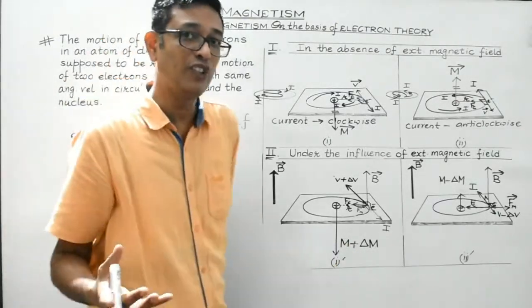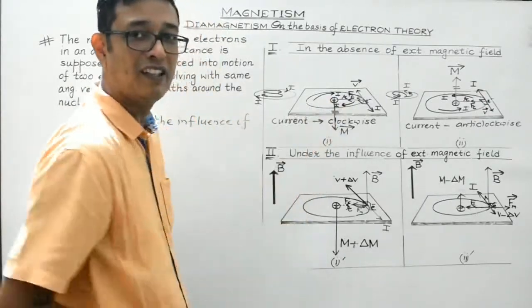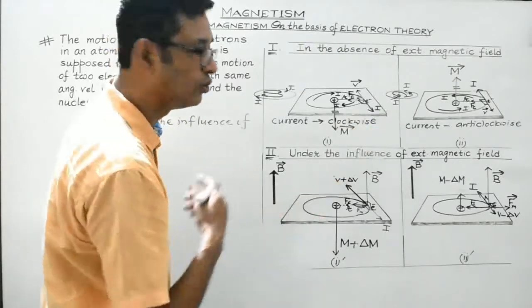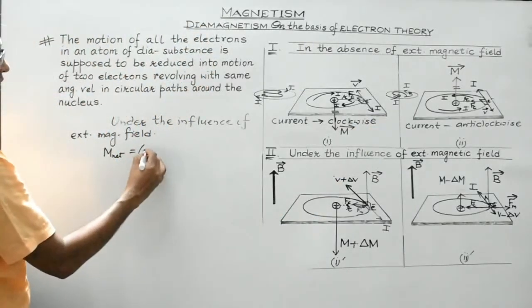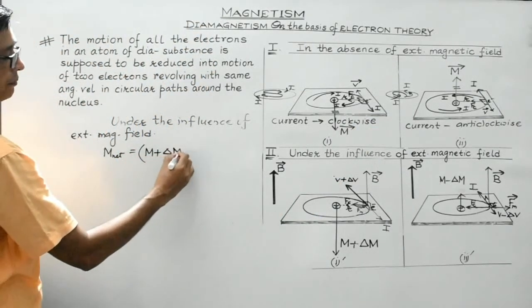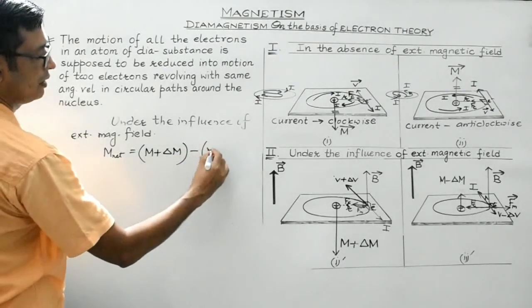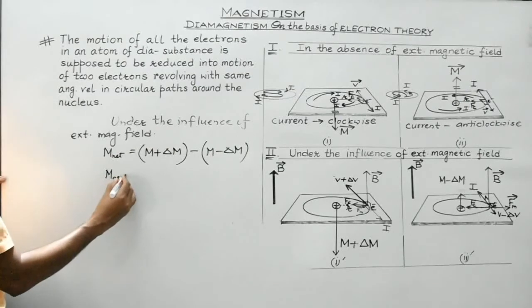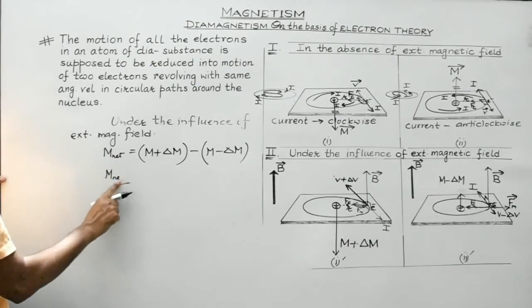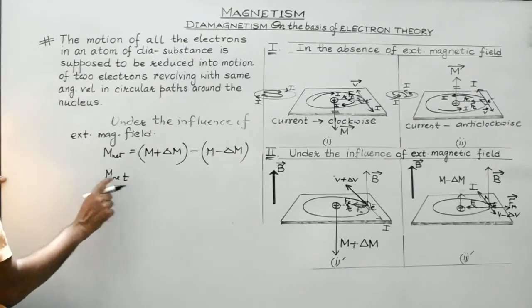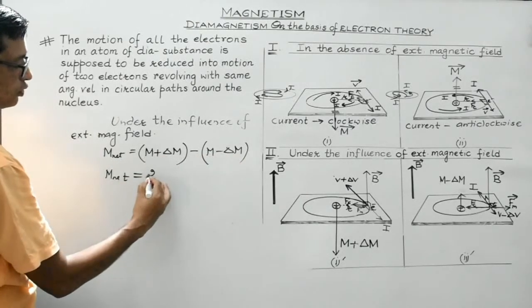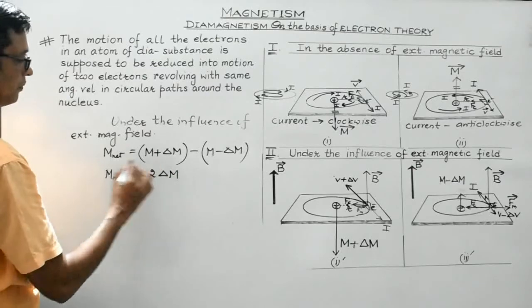So make use of the laws of vector addition, they are oppositely directed. So in magnitude, the resultant will be given by the difference in the magnitude of these two moments. So it will be m plus del m minus m minus del m. So the net magnetic moment will be equal to del m plus del m. So it will be twice del m.